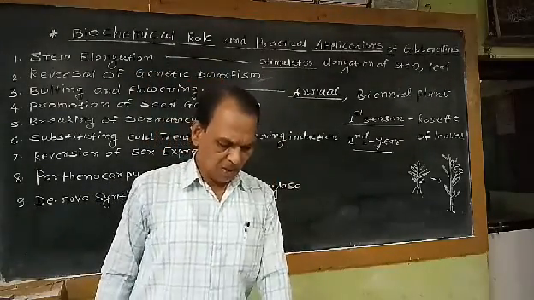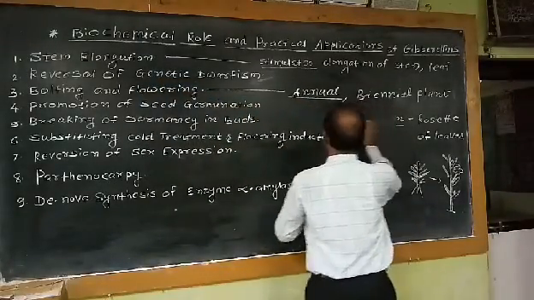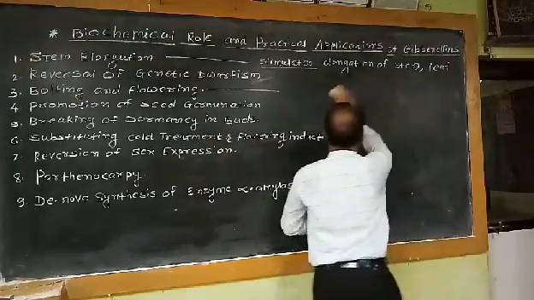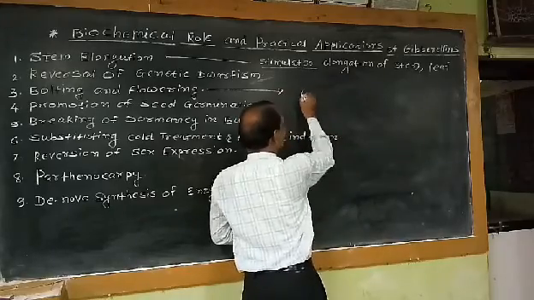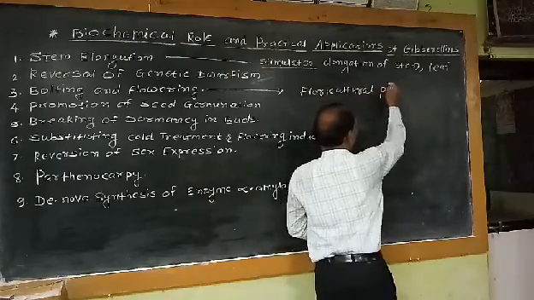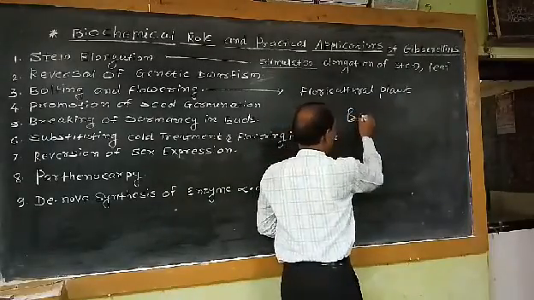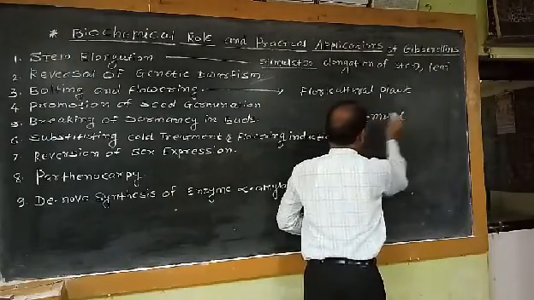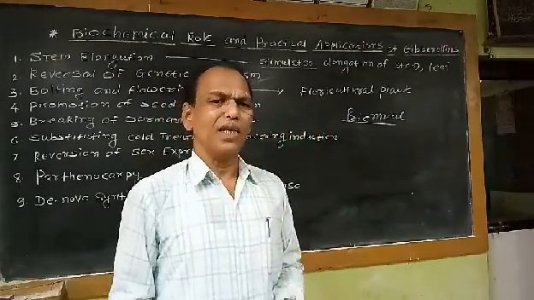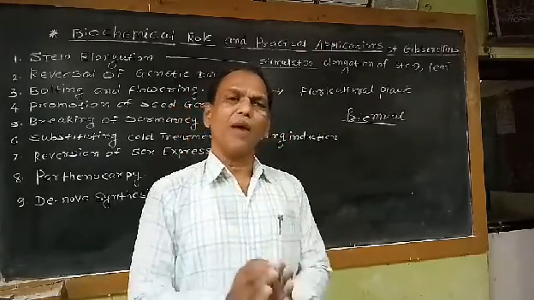It is commonly called bolting and flowering. So, the practical application of this third biochemical role: if we take any floricultural plant that is biennial, this biennial plant produces flowers in the second year, obviously after completion of vegetative growth, when the plants are exposed to the appropriate low temperature and appropriate photoperiod.